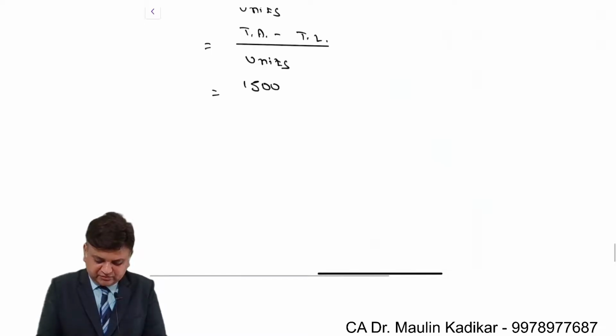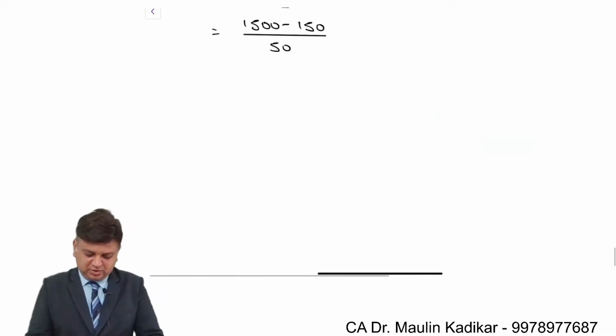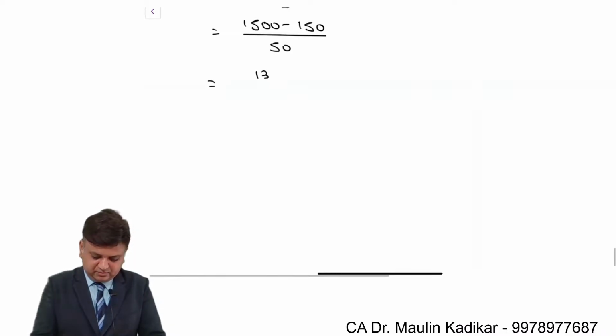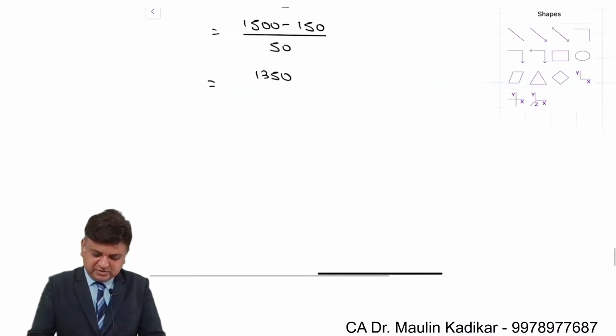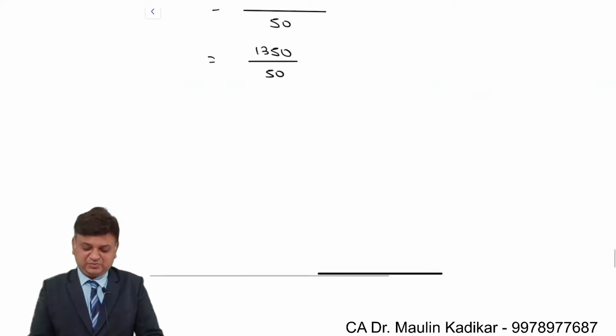So it is 1500 minus 150 divided by 50 units, that is 1350 upon 50. That comes to 27 rupees per unit.